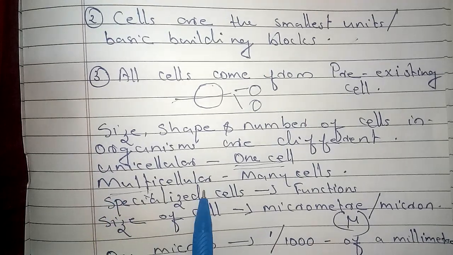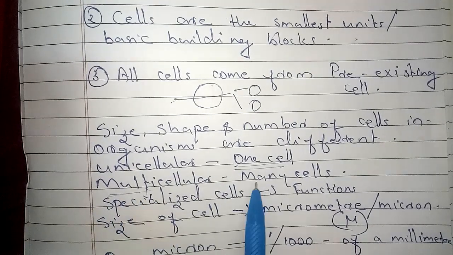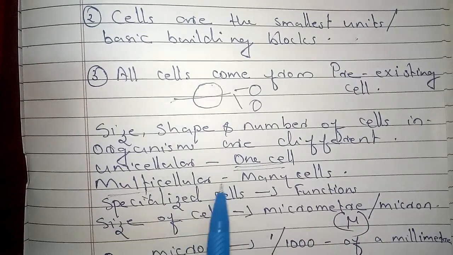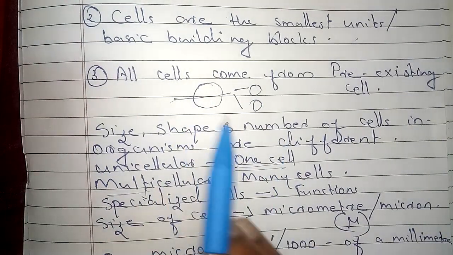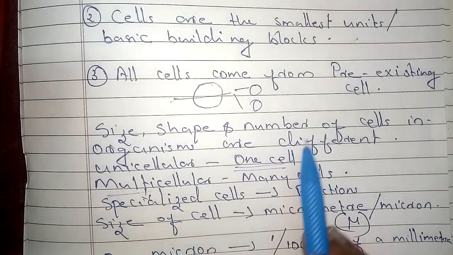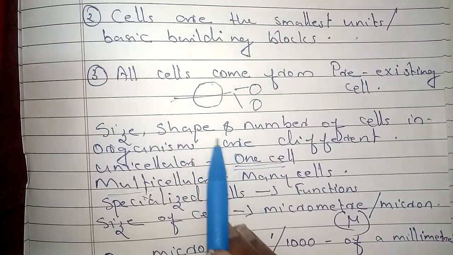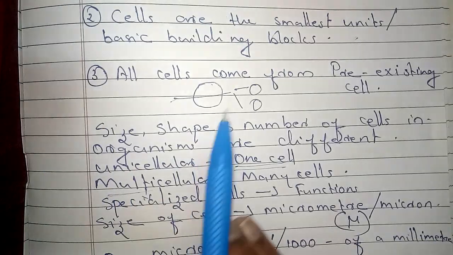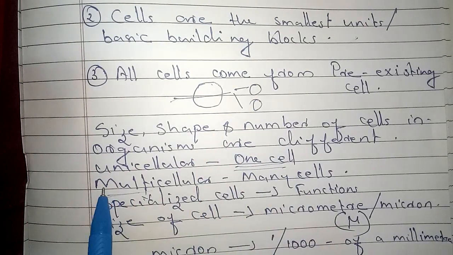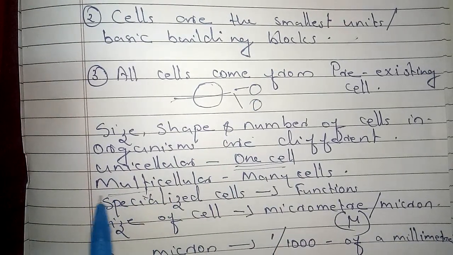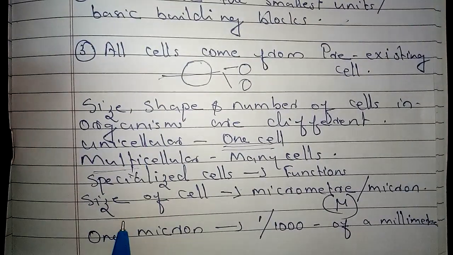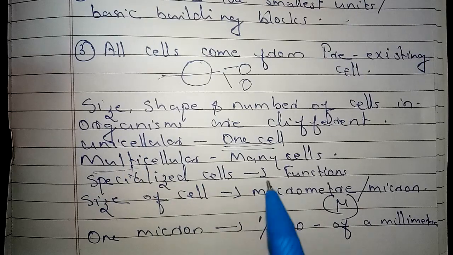But in the case of multicellular organisms, multi means what? Many. Many cells will be present in a multicellular organism, and a specialized group of cells will be there to do a particular job. A particular job is done by a specialized cell. Like that, differentiation will be there in the cell. Differentiation will be there in the multicellular organism. Have you got it?